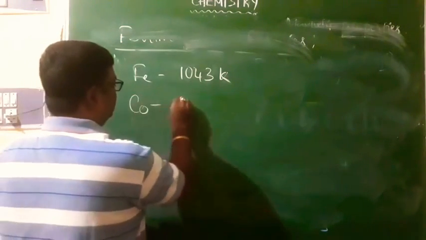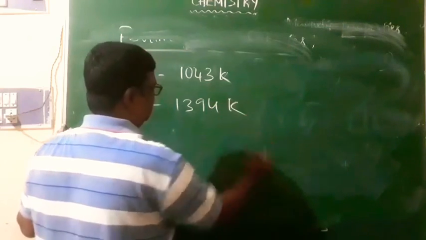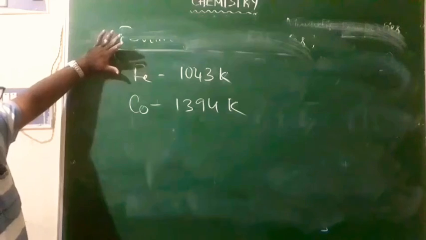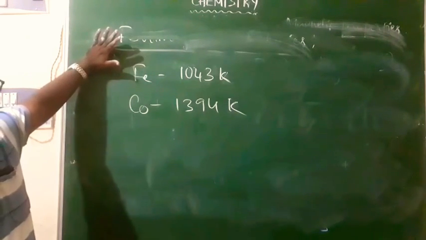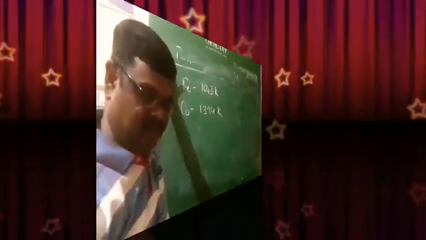For cobalt, it is 1394. One more example for the Curie temperature. Yes, the Curie temperature is the temperature at which a ferromagnetic substance becomes paramagnetic. Yes, that's all.